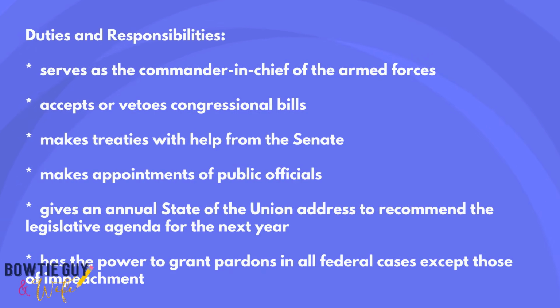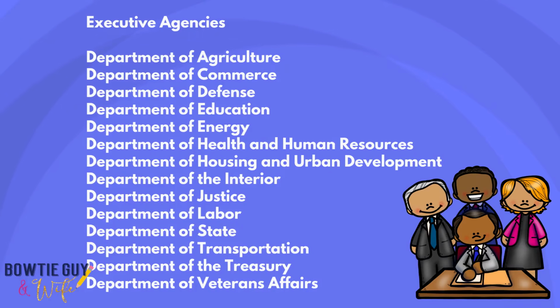They make treaties with help from the Senate. They make appointments of public officials like judges. They give an annual State of the Union address to recommend the legislative agenda for the next year. And they have the power to grant pardons in all federal cases except those of impeachment. The President can't do it all, so he or she can elect someone to lead an area of government that can help them make informed decisions, such as the Department of Agriculture or the Department of Education.